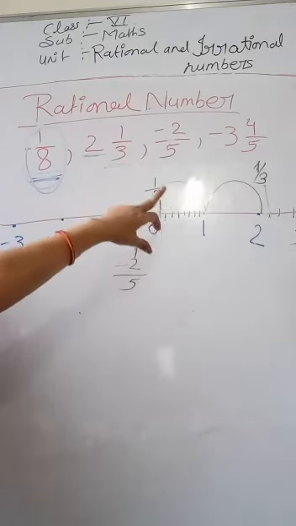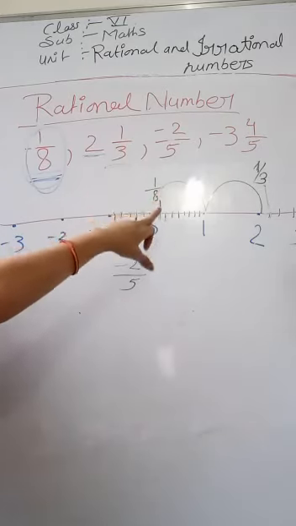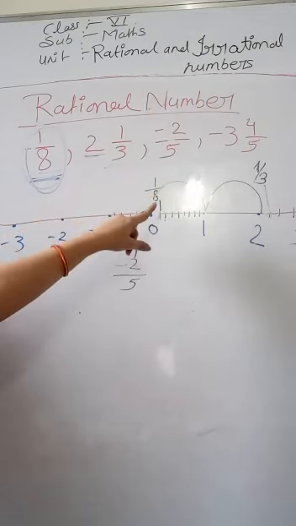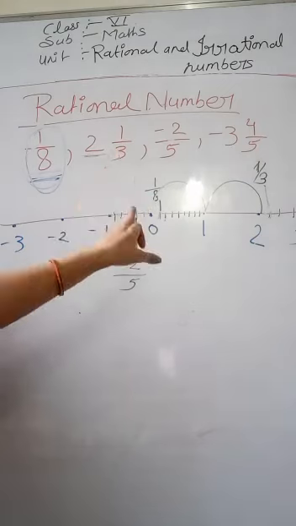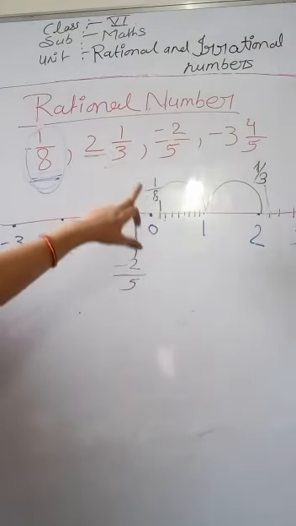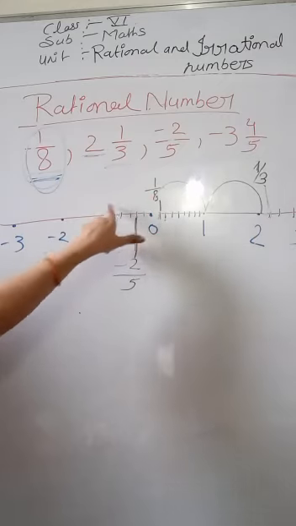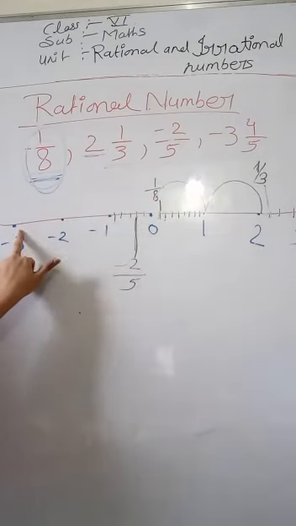Now the fourth is minus 3 and 4 by 5. See, minus 3 and 4 by 5. So here is minus 3, then we have to jump here to minus 3.